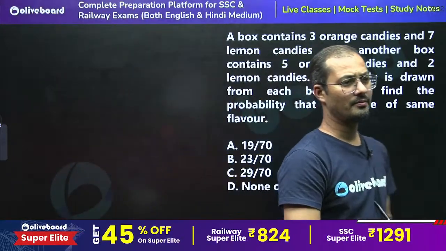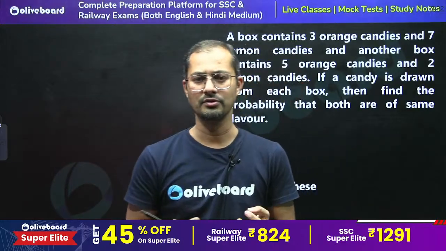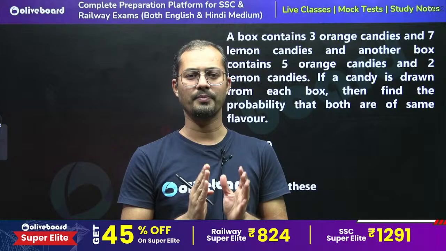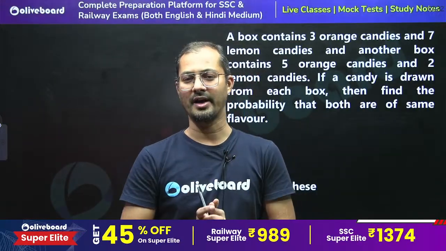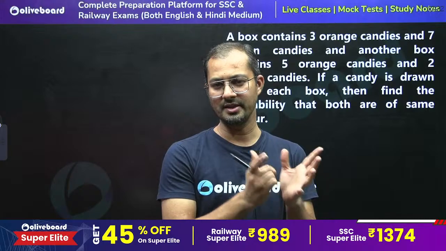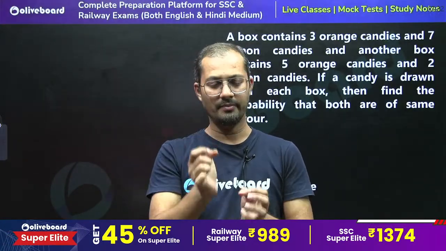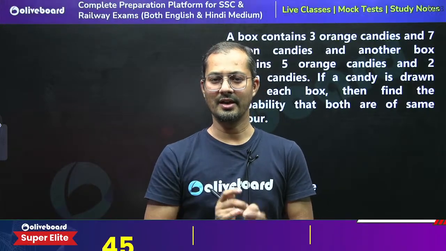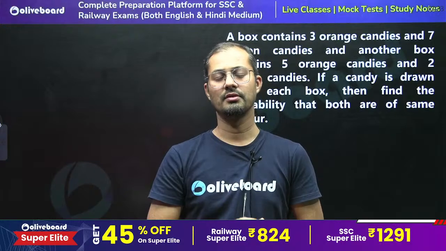I hope many of you will agree with me, or many of you are aware of the fact. See, when we are doing questions of probability, we must think from the practical aspect. We must not go by the theoretical concept. Whenever you are doing probability questions, note one thing: until and unless the work is complete, you have to use the multiply sign.